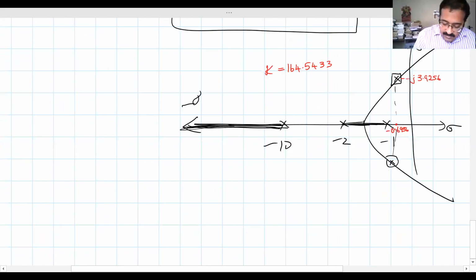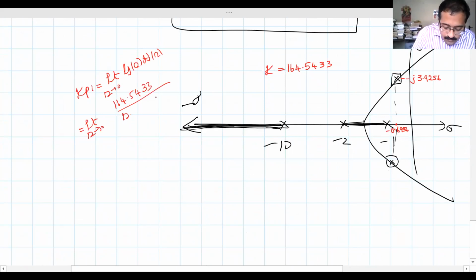164.5433. So what is the steady state error, or Kp1, the static position error constant? Kp1 is the limit s tends to 0 of G(s)H(s). If you substitute that, you will get the limit s tends to 0 of 164.5433 divided by (s+1)(s+2)(s+10).